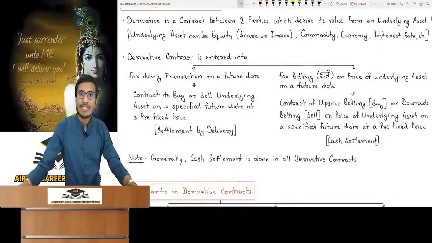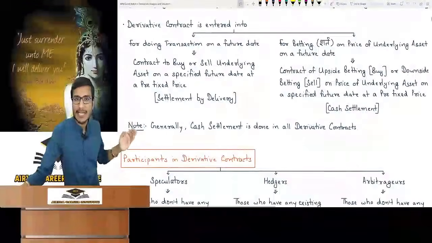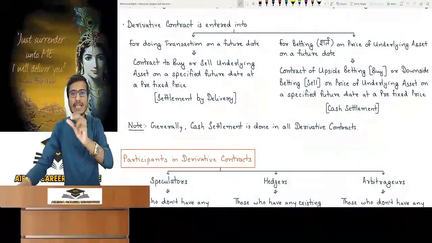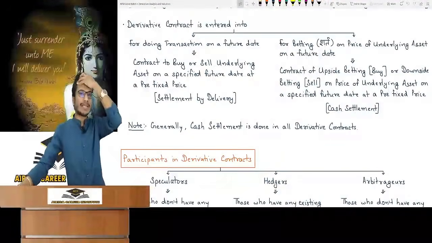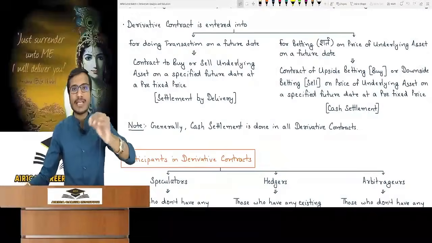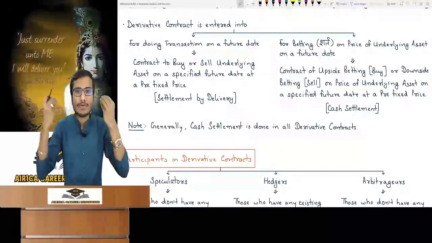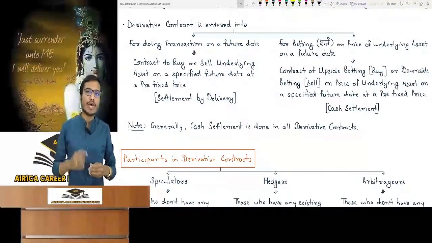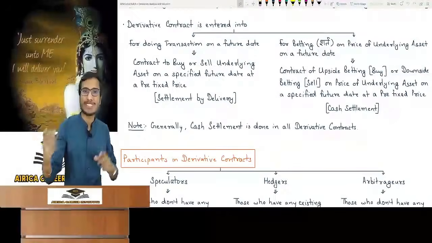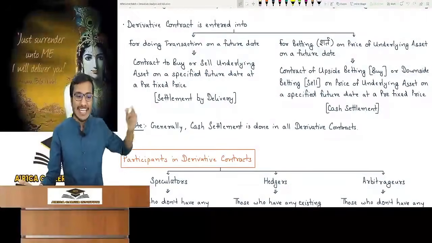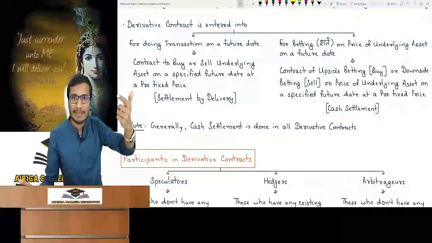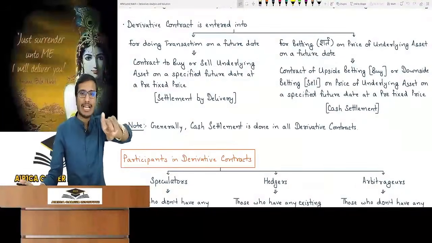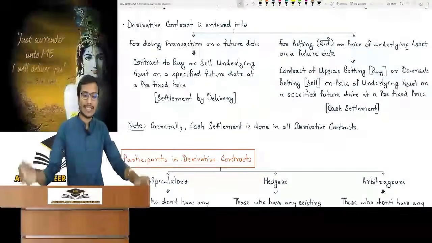Because in practical life, generally all derivative contracts have cash settlement. There is one case of physical settlement that I will tell you where you have to think; the rest will be cash settlement. Whenever I teach you a topic or you solve questions, think only about cash settlement in it. Think only about the betting point. Even if this wording is not written in the question, it doesn't matter. Contract to buy means upside betting and contract to sell means downside betting. I explained it with reason.